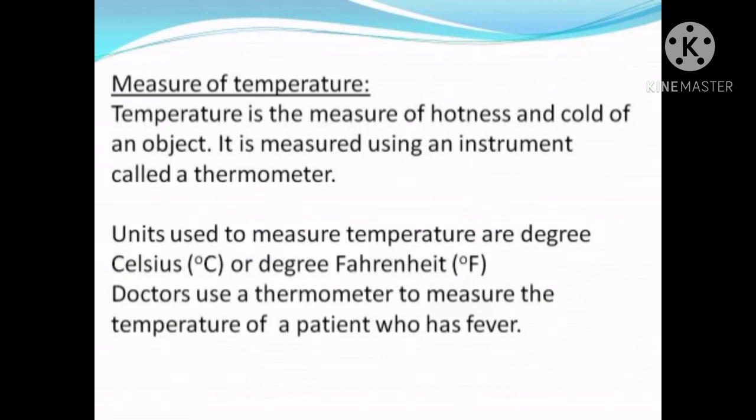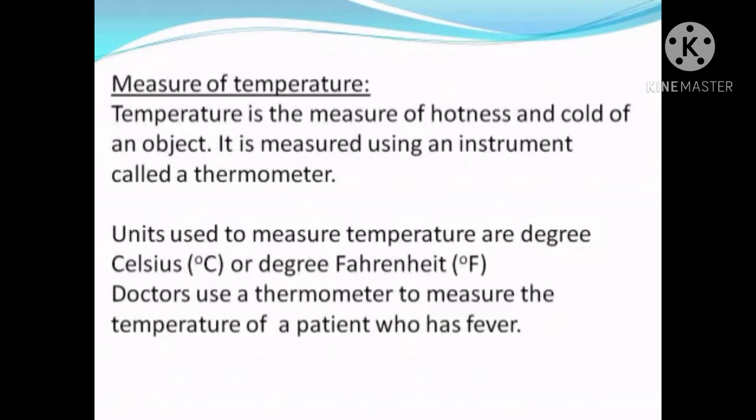It is given as degree C and degree F. Usually the doctors will have the thermometer with the Fahrenheit scale. Okay, because doctors are the persons who treat human beings, isn't it? So the body temperature of human beings is calculated in the Fahrenheit scale.